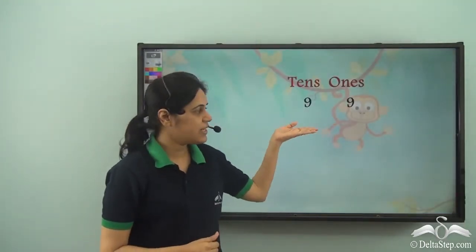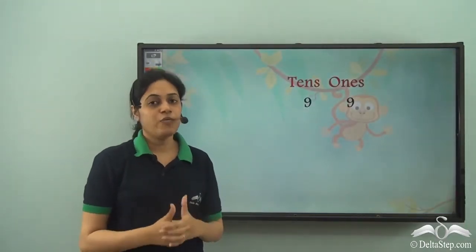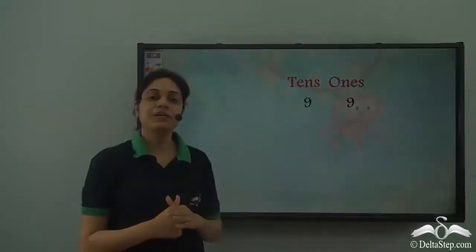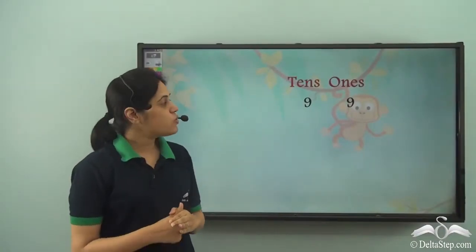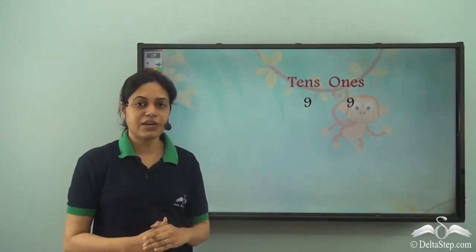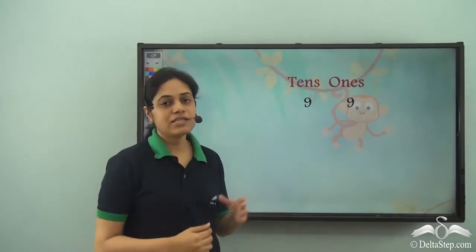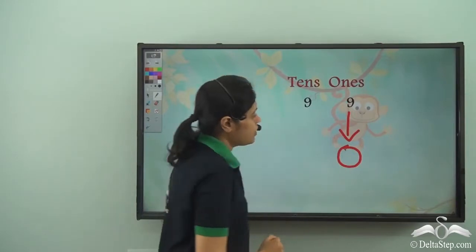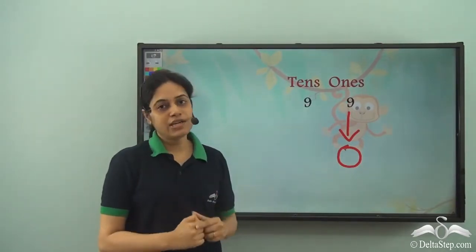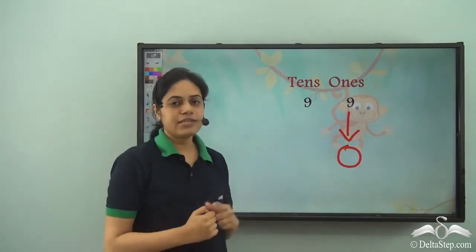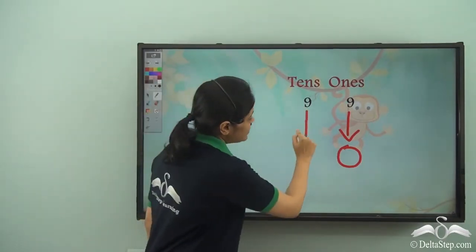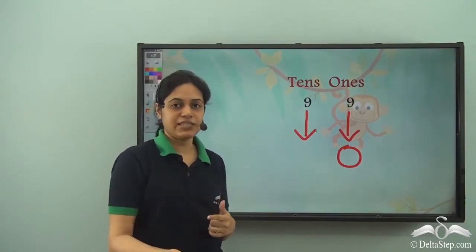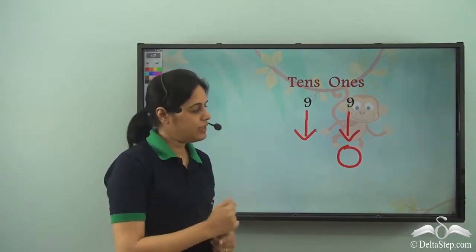Well, this is 99. Now we know that 9 is the trouble number. Two nines means double the trouble. So what happens when we have a 9 in the ones place? For this 9 to change to 0, this number should increase by 1. So this 9 changes to 0 and this 9 increases by 1. That becomes the next number. What comes after 9? 10.